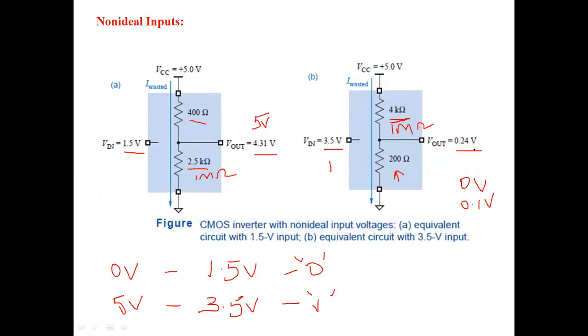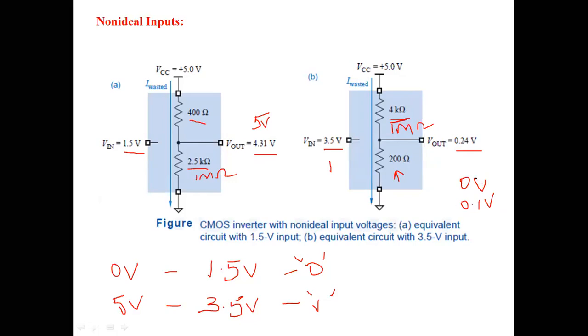So what can we conclude here? For non-ideal inputs, there will be a degradation in the output values for the CMOS circuit. But still, if you observe these voltages, 4.31 volts and 0.24 volts, they are still within the valid range, 4.31 volts for a high signal and 0.24 volts for a low signal.